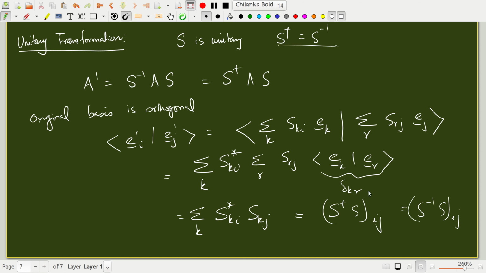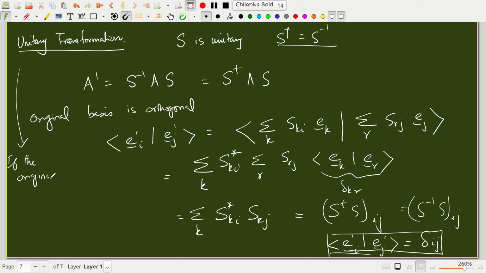It's a unitary transformation. But S inverse S is delta_ij, it's the identity. So E_i prime dot E_j prime is also orthogonal. So in a unitary transformation, if the original basis is orthogonal, so is the transformed.